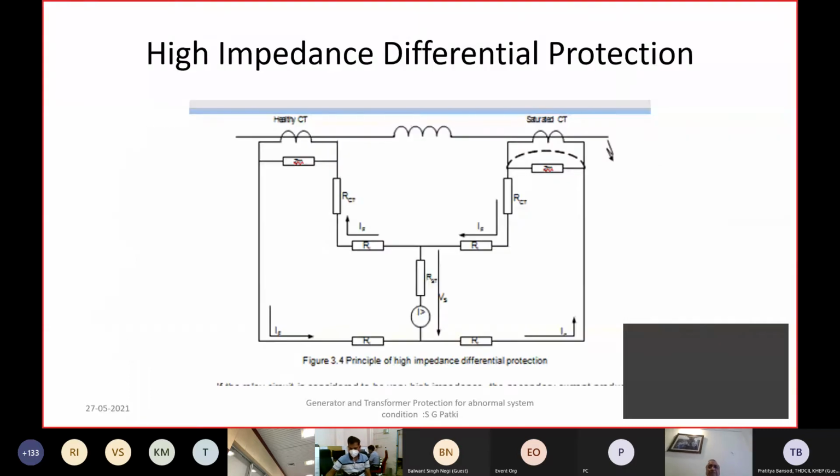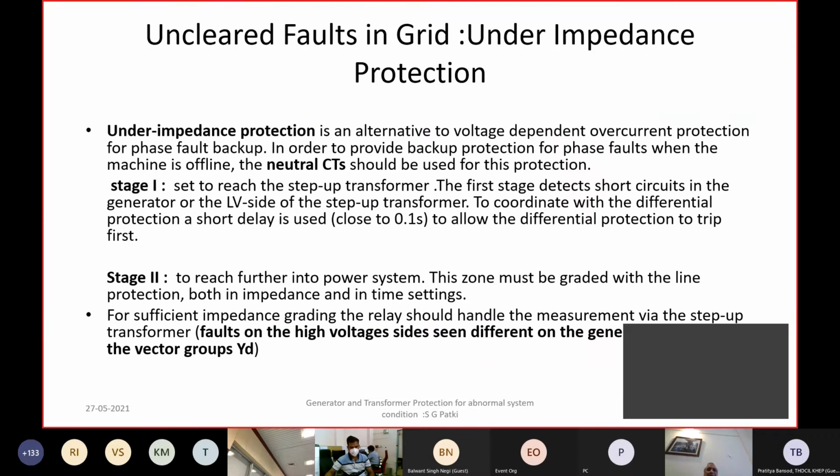So this is about differential protection, and why it sometimes maloperates for something which is happening in the grid. Similarly, for some grid faults, the under impedance protection of the generator can operate for an uncleared fault.